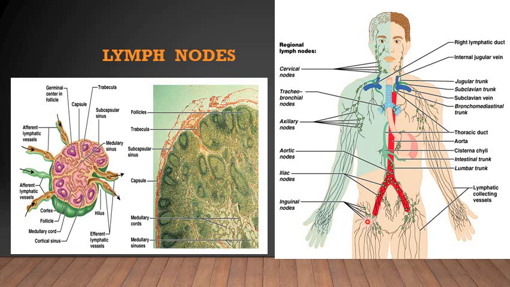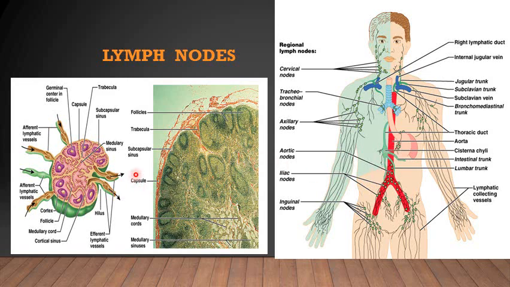So these lymph nodes are present in the pathways of the lymphatic channels and lymphatic vessels, and they are found in the form of groups. Some groups are deep and superficial, and they have connections with the lymphatic channels.